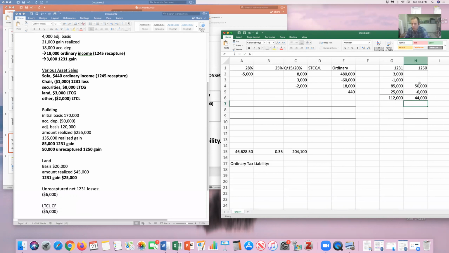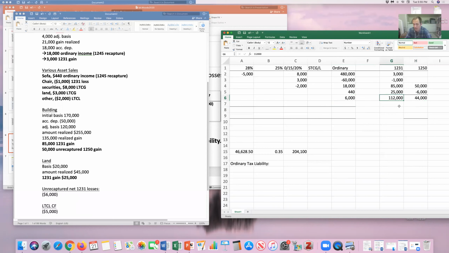If I didn't have any 1250, then I would do my look back recapture out of here. If I have 1250, then I do it first on those look backs. And so when I take it out of here and I make that $6,000 become ordinary, because the unrecaptured losses mean they got ordinary deductions in prior years, now I have to match it with ordinary income. All right, so now I think I can.